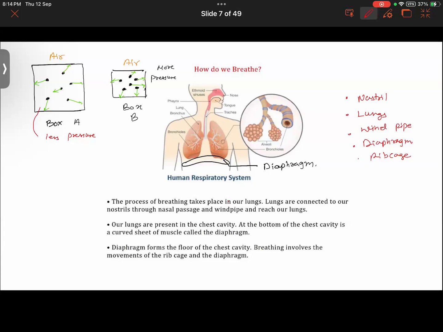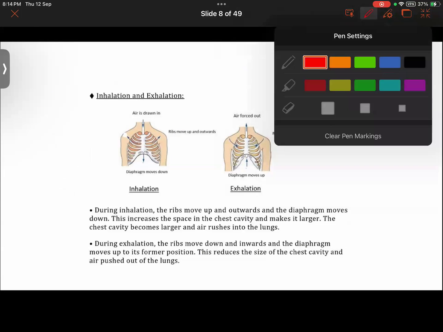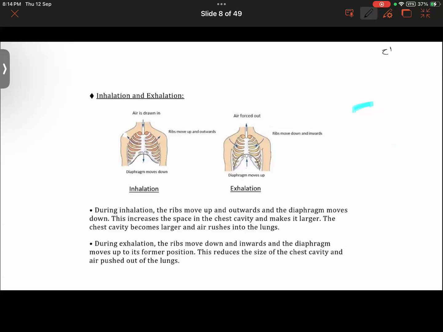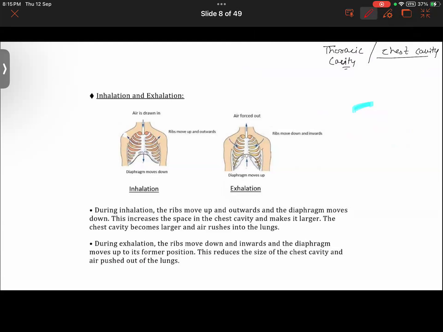All right, let us understand this now. I did tell you the chest cavity is also called the thoracic cavity. I will give you time to write down the important things. Let us understand the mechanism first. Now, inhalation, by the way, is sometimes also called inspiration.